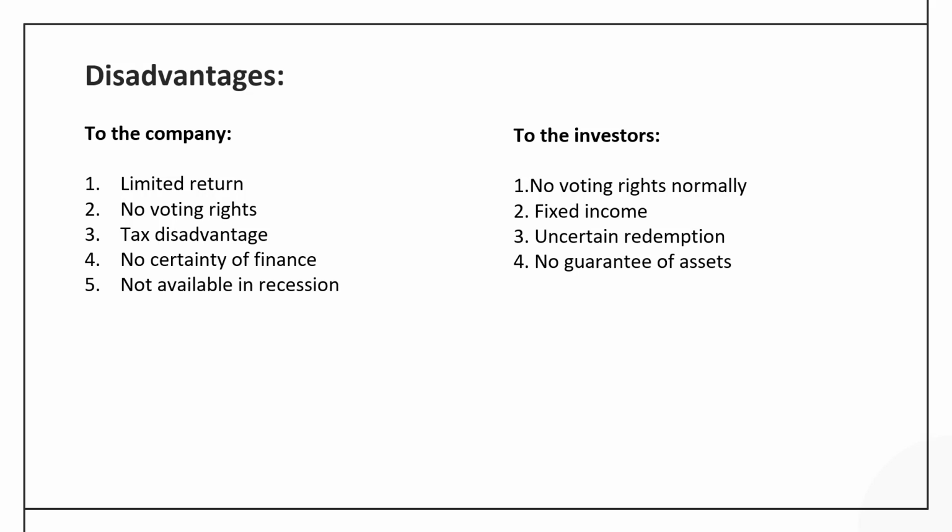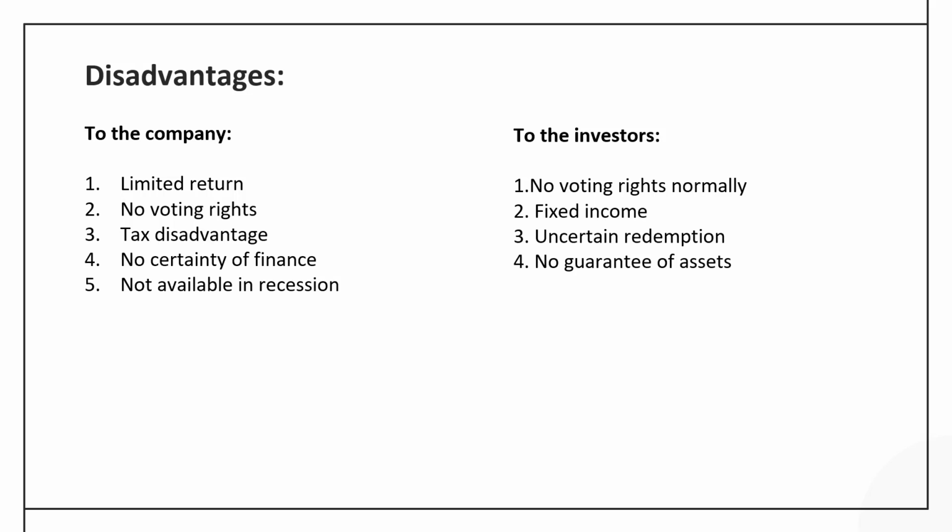When we calculate tax liability on debentures, first of all we have to deduct interest from the earnings before interest and taxes. Only after deducting interest do we calculate the tax liability.